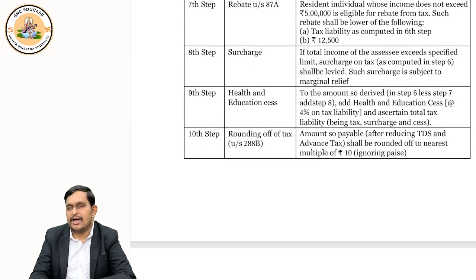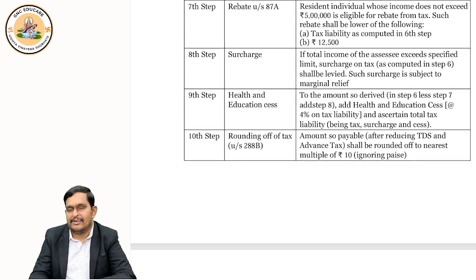After computing tax and, if applicable, adding surcharge, the last two steps we have to discuss. One is adding health and education cess. Add health and education cess. Once you add this, you get your tax payable.